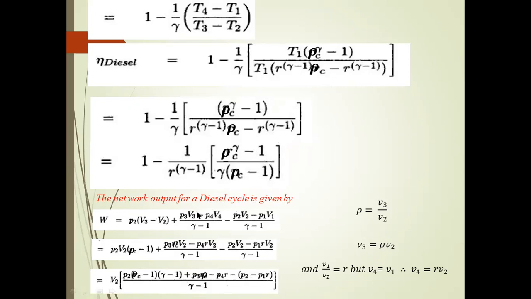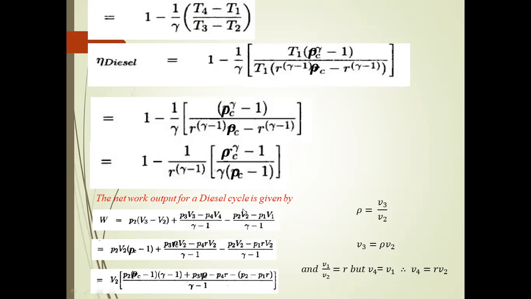Next, we discuss the net work of the diesel cycle, which can be expressed as given below. The work done is equal to P2 into (V3 minus V2), plus the work done in the isentropic expansion process and the isentropic compression process. Compared to the isentropic compression process, the work done in the isentropic expansion process is more.